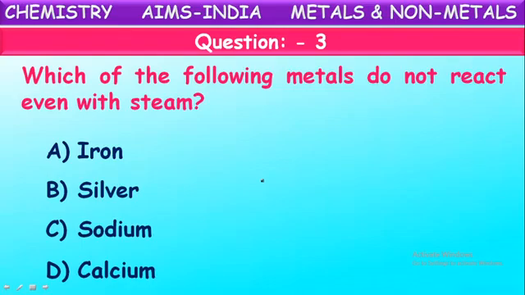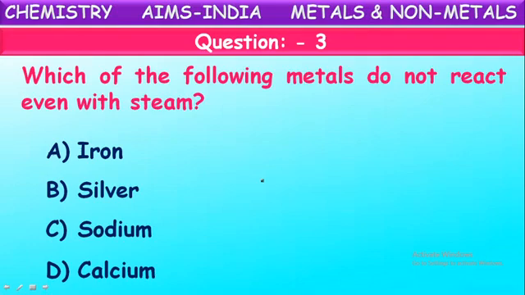Some metals react with steam at high temperatures. But some metals are least reactive. They do not react even with steam. That means even at high temperatures they do not react with water. Those metals are called least reactive metals or noble metals.